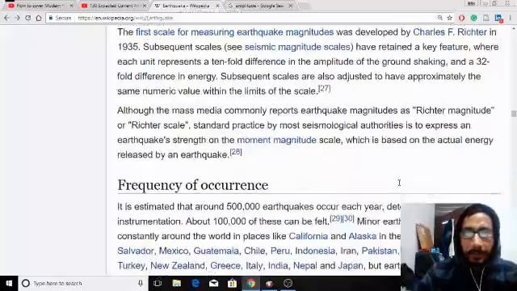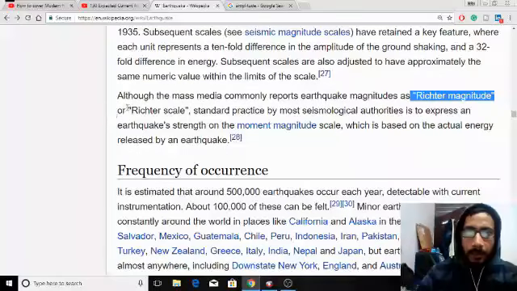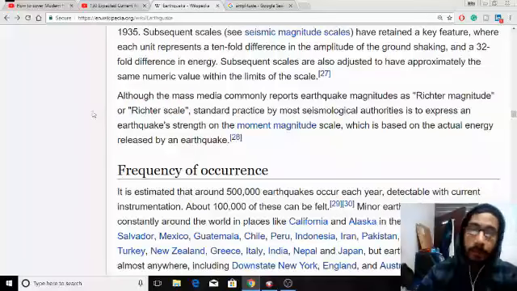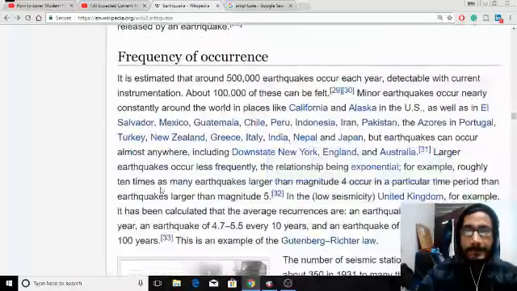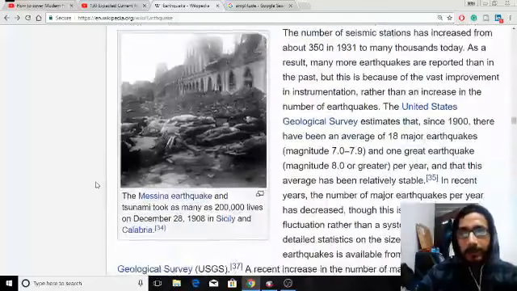Although the mass media commonly report earthquake magnitude as a Richter magnitude, or Richter scale, yesterday's magnitude was 5.5, right? So 5.5 what? Everybody knows 5.5, but as a UPSC aspirant, you should know that it is 5.5 on the Richter scale. Very good. These location details are not important; nobody can remember that much by heart.